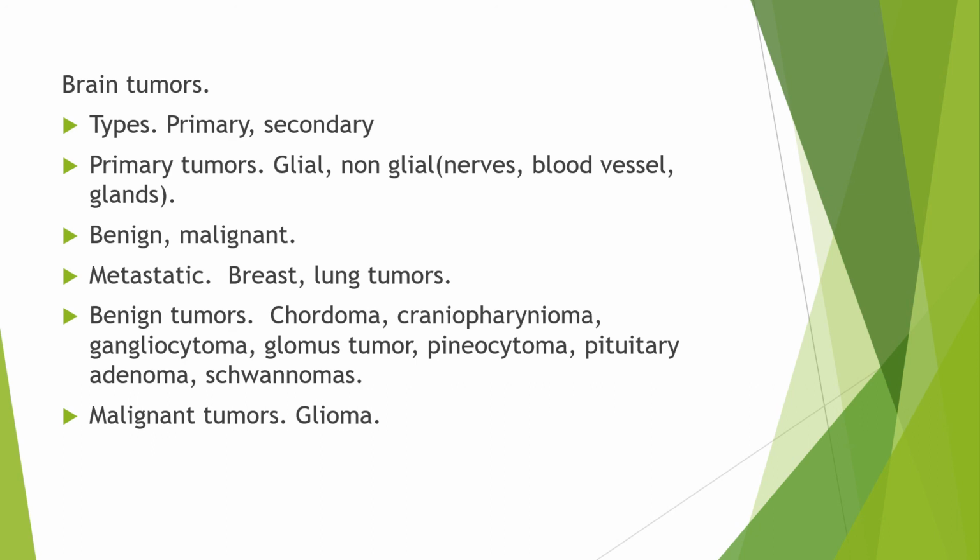Gangliocytoma and anaplastic gangliomas are rare tumors that include neoplastic nerve cells that are relatively well differentiated, occurring primarily in young adults. Glomus tumors in general contribute to only 0.6% of the neoplasms of the head and neck. They are frequently benign and typically are located just under the skull base at the top of the jugular vein. Meningiomas are the most common benign intracranial tumor, comprising 10 to 15% of all brain tumors. Although a very small percentage are malignant, these tumors originate from the meninges, the membrane-like structure that surrounds the brain and spinal cord.